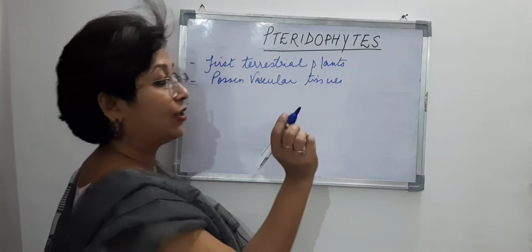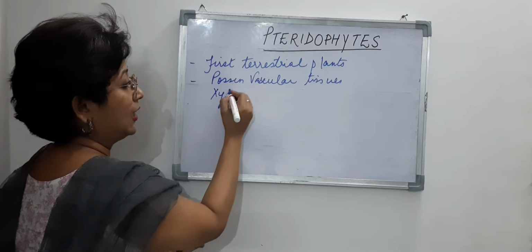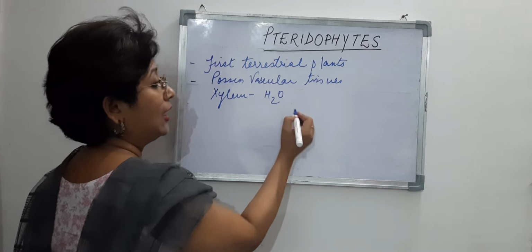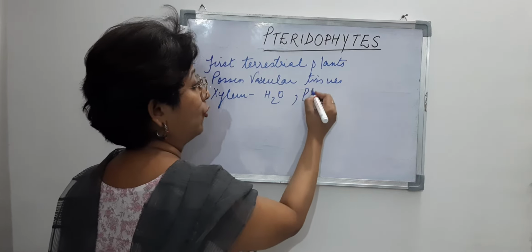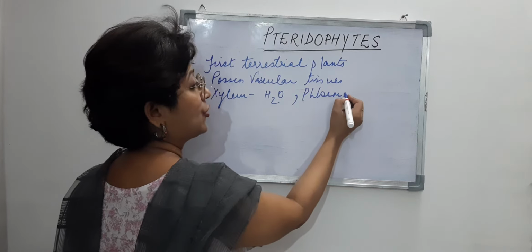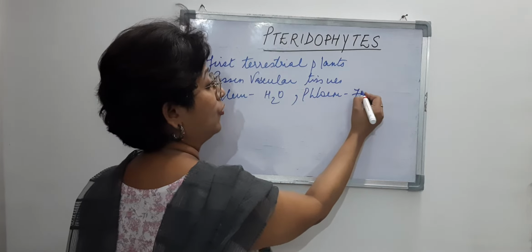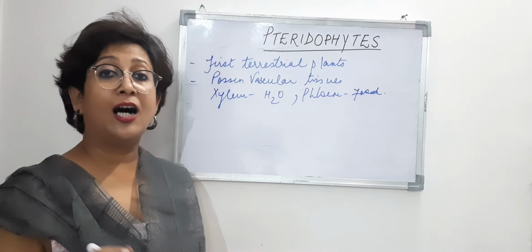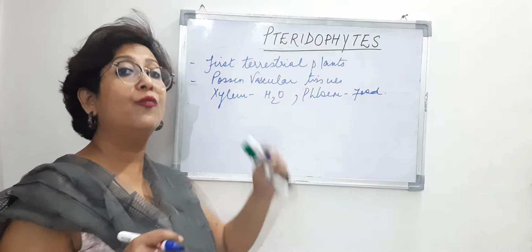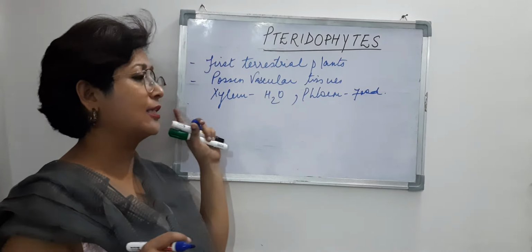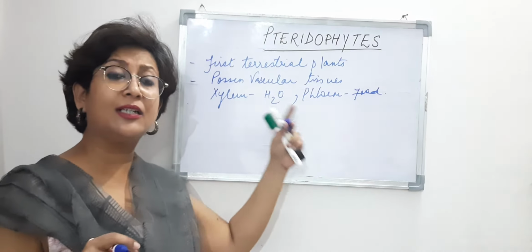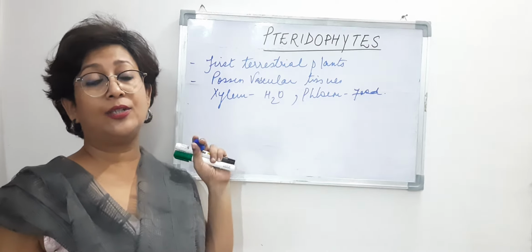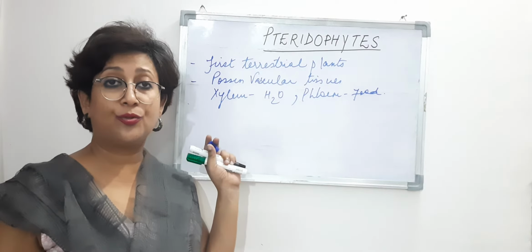So what are the vascular tissues? They have xylem, which helps in the conduction of water, and they have phloem, which helps in the conduction of food, right? So these are the vascular tissues that are present. The true vessels, of course, are absent in xylem, and companion cells are missing in phloem, but tissues for conduction, that are the vascular tissues, they are present.